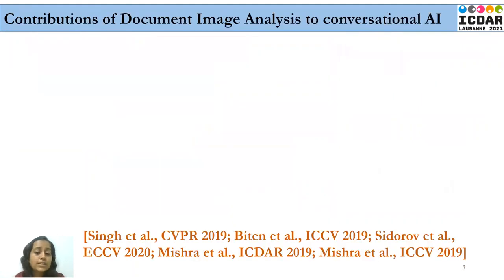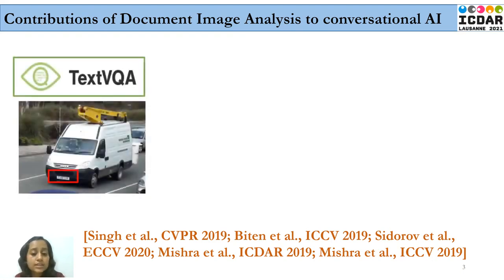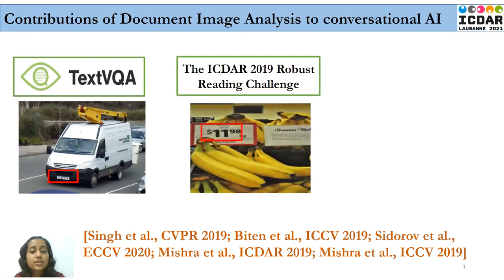Our document image analysis community has also started showing interest in this problem of developing agents that can communicate with humans by introducing works that impact conversational AI and visual dialogue agents such as TextVQA, a text-based visual question answering system which introduces a new dataset that highlights the importance of text in the scenes to answer the visual questions. On a similar line, the ICDAR 2019 Robust Reading Challenge on Scene Text Visual Question Answering also introduces a new dataset in which questions can only be answered by reading text in the images.